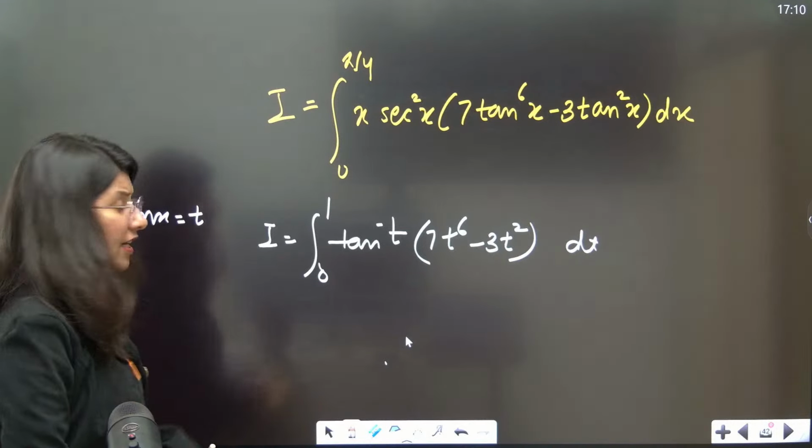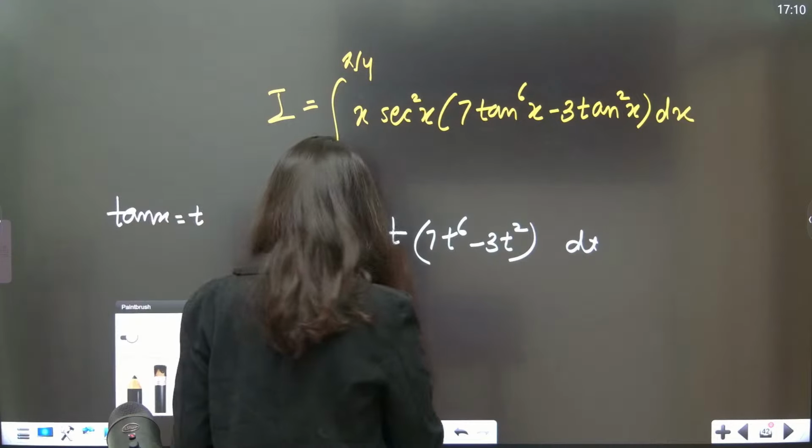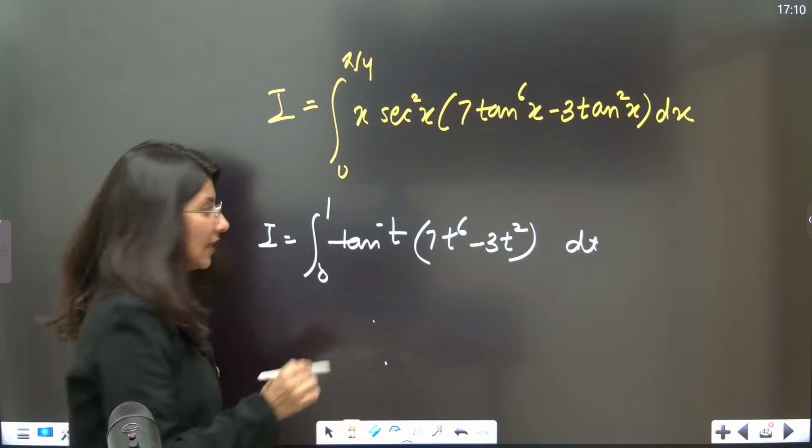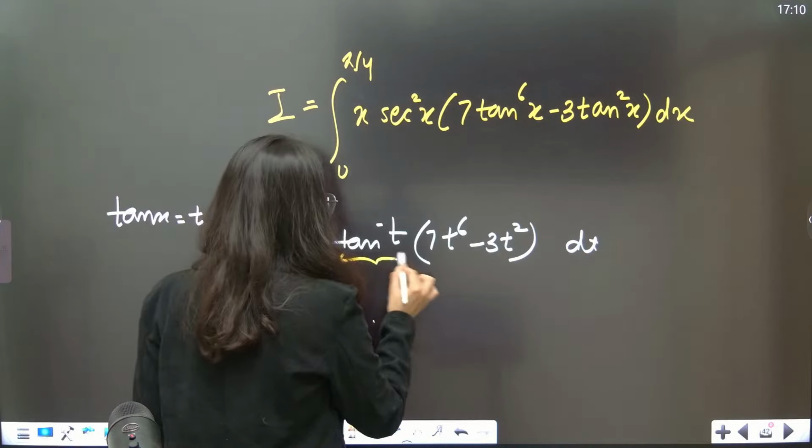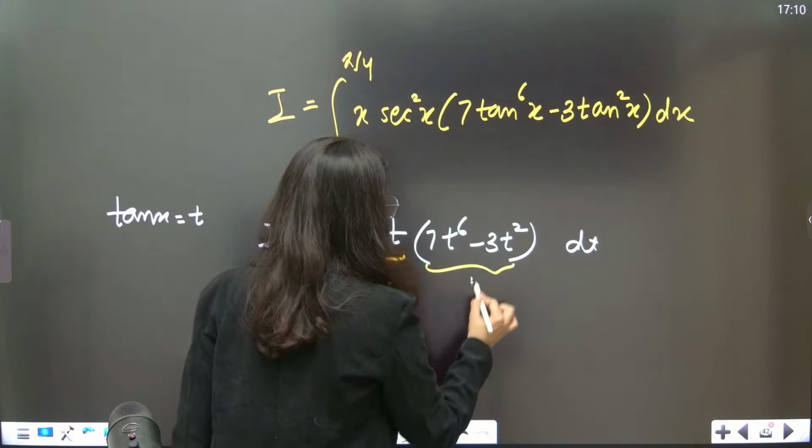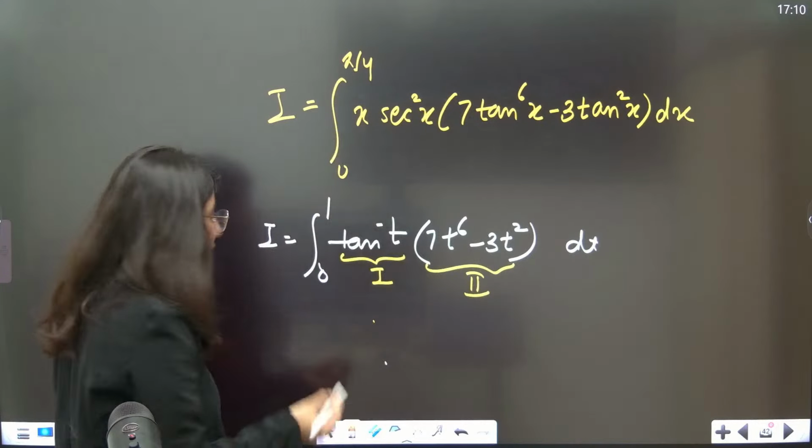By parts. We are going to apply by parts. Okay? IITJEE rule, now we are going to apply. So ILATE, inverse trigonometric function is the first function, and this is your second function. How to apply the by parts rule? Tell me.